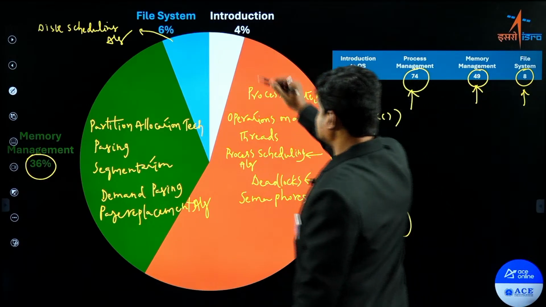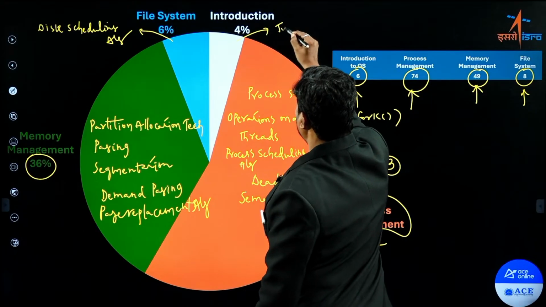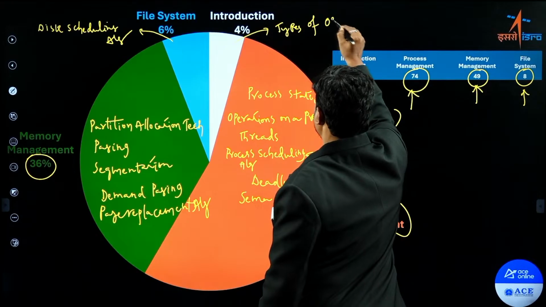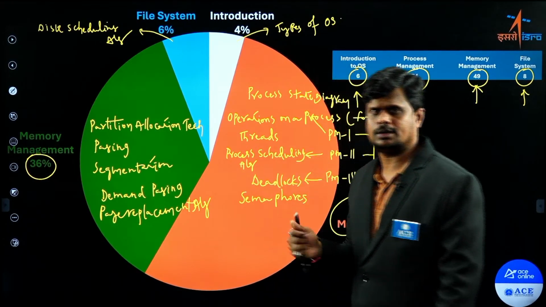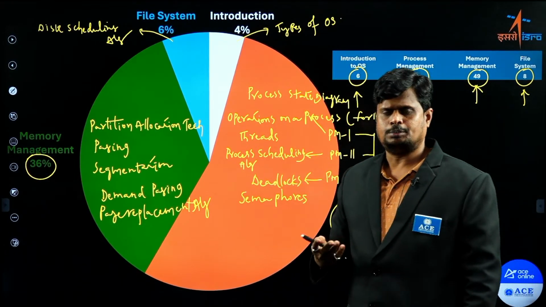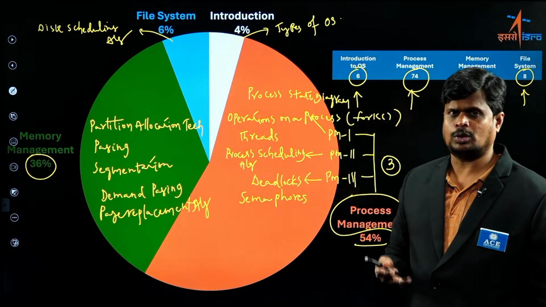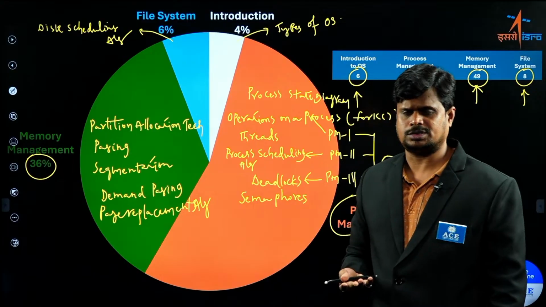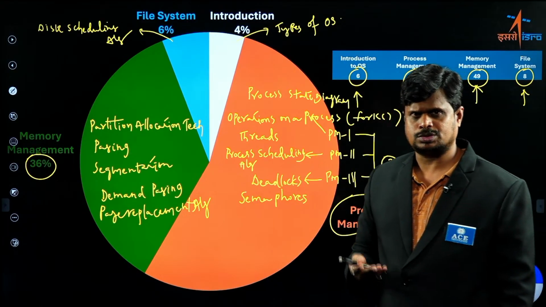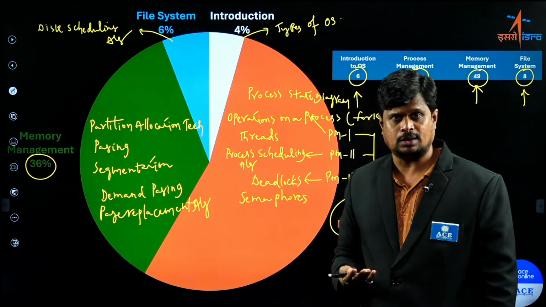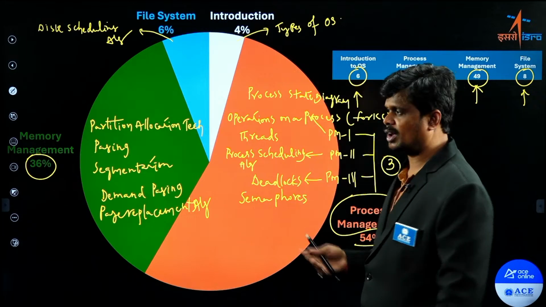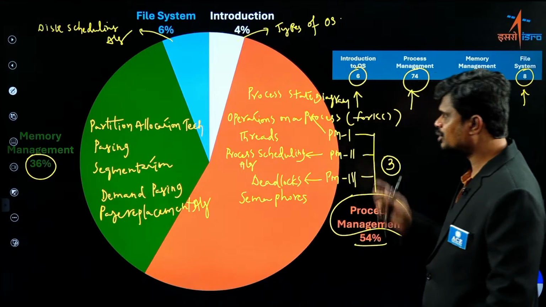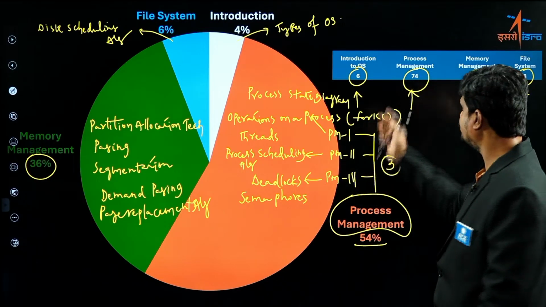Then from introduction, you know the major important concept is types of operating systems, like we discussed in our training classes: batch operating system, multi-programmed operating system, multitasking operating system, multi-processor systems, real-time systems. From such systems we have questions as part of introduction to operating system.